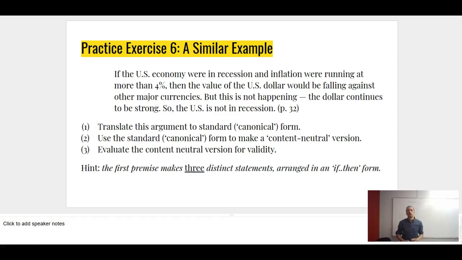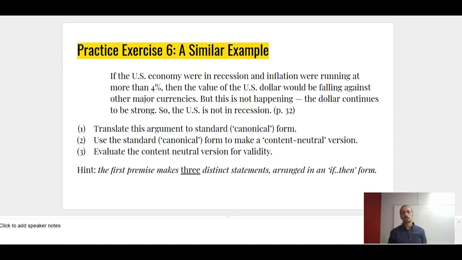Here's a practice exercise. If the U.S. economy were in a recession, inflation were running at more than 4%, the value of the U.S. dollar would be falling against major currencies. This is not happening. The dollar continues to be strong, so the U.S. is not in a recession. So what's the exercise here? Try to translate this argument into a standard form. Use that as a basis to make a content-neutral version, and then see if you can informally evaluate this content-neutral version for validity. And here's a hint. The first premise is actually comprised of 3 distinct statements. Okay, so pause the video, see if you can work on that.